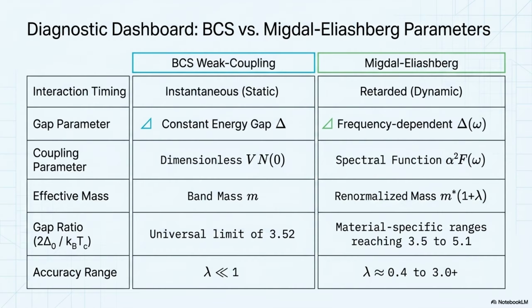Eliashberg theory completely rewrites the classic parameters. It tosses out instantaneous timing for a retarded dynamic interaction. It swaps a constant mass for a renormalized effective mass. And by doing that, it vastly expands our accuracy range, allowing us to finally describe strong coupling materials like high-pressure hydrides that the standard BCS model simply couldn't handle at all.